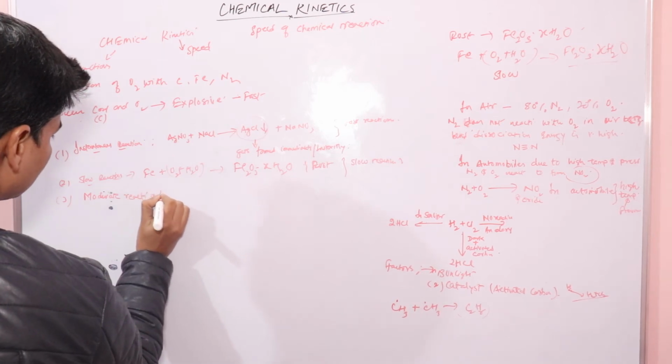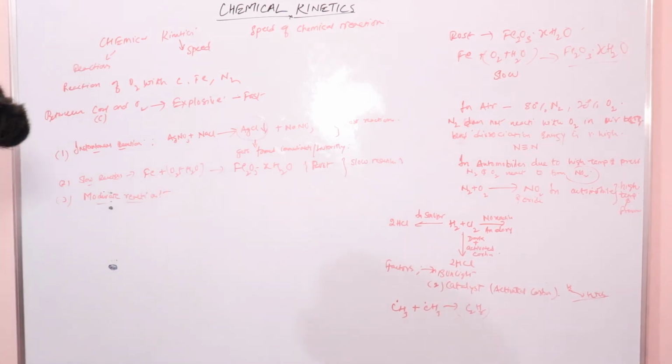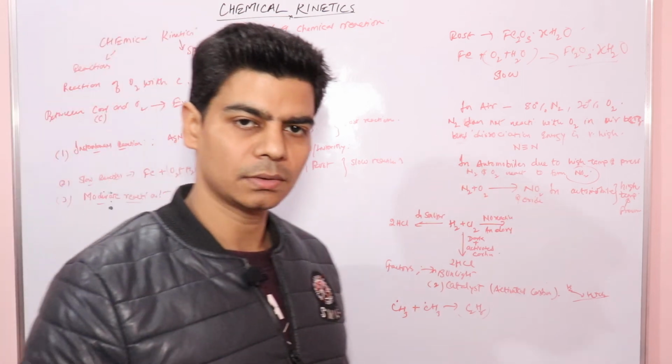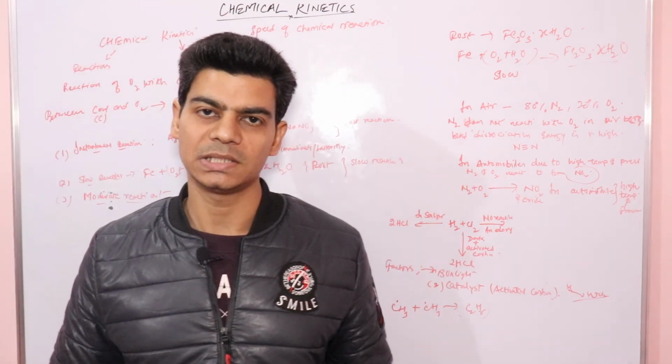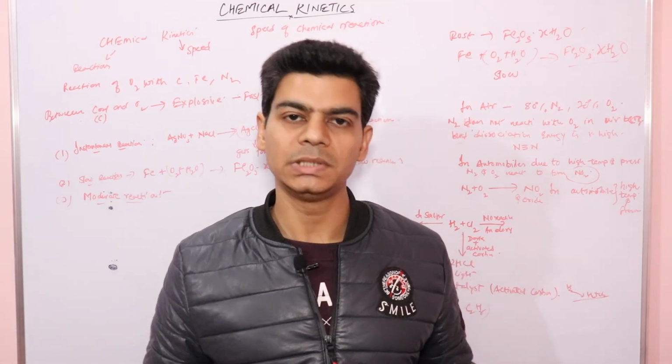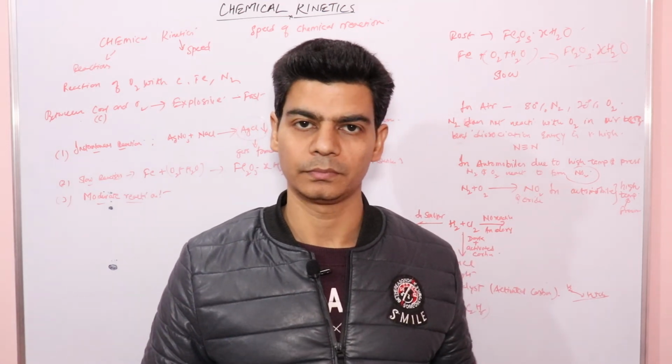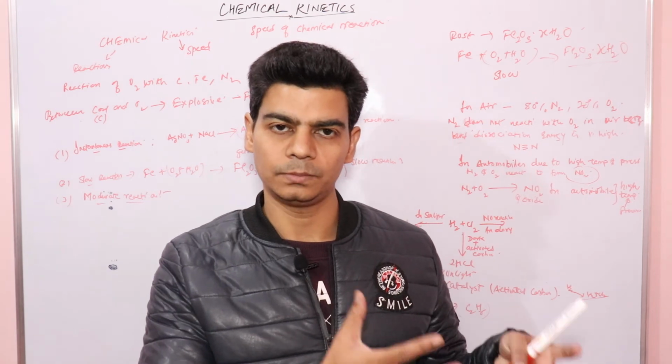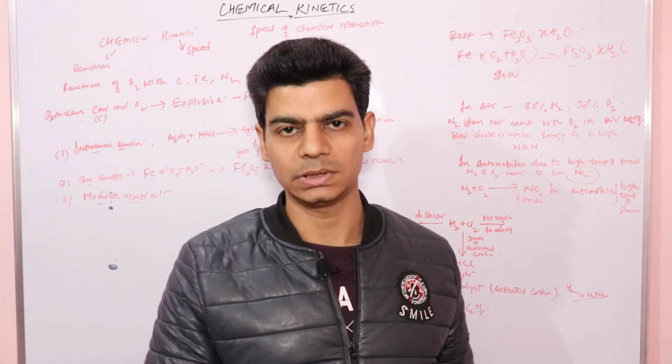Moderate reactions. For example, you have done this in organic chemistry: hydrolysis of ethyl acetate or hydrolysis of sucrose. These are reactions that we generally do in our labs, and we can calculate the speed of these reactions.